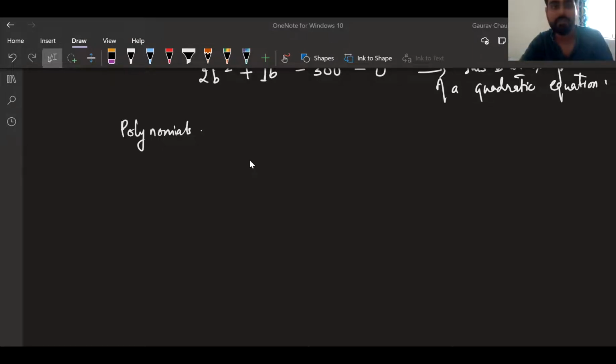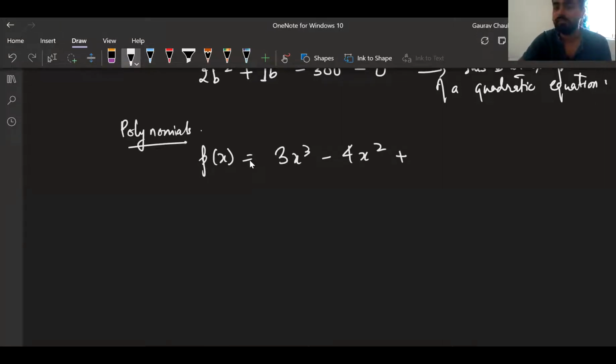All right. So a polynomial is, suppose I have something like p of x is equal to 3x cube minus 4x square plus x minus 10. Now in this p of x, can I call this an equation?